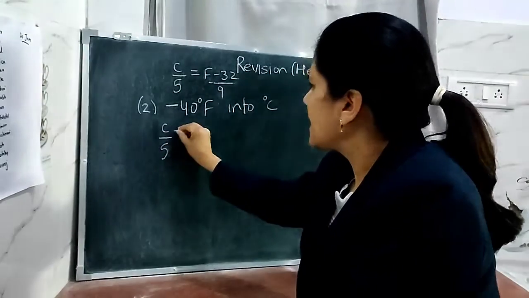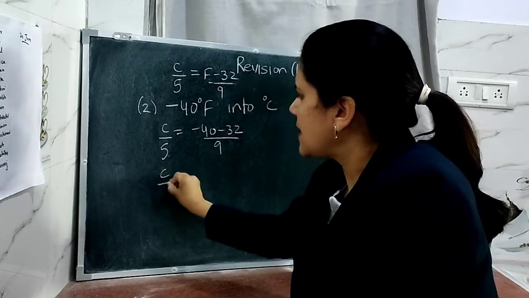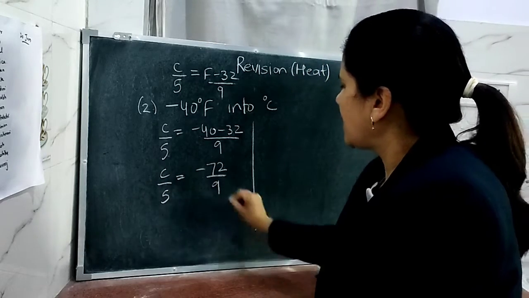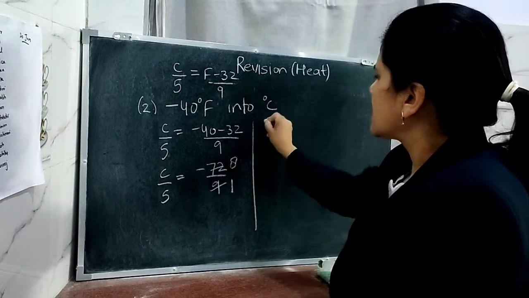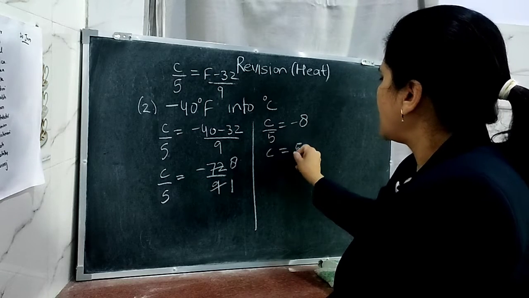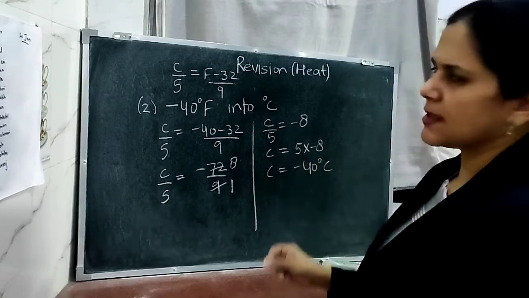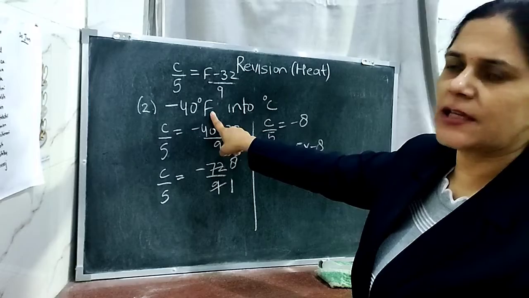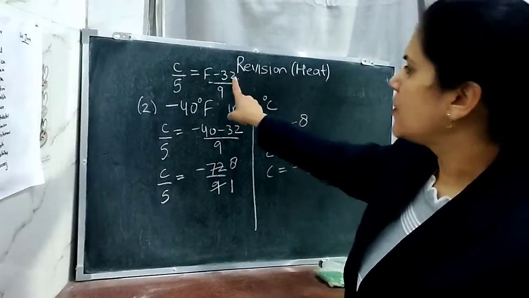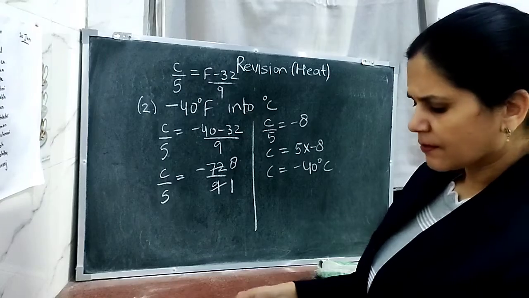C/5 = (-40 - 32)/9. What happened here? C/5 = -72/9. Now, 9 ones are 9, 9 8s are 72. So C/5 is equal to minus 8. That is C is equal to 5 into minus 8. That is C is equal to minus 40 degrees Celsius. This is the answer. When the temperature is given in degrees Fahrenheit, we have converted that temperature into the Celsius scale using the same formula, C/5 = (F - 32)/9.